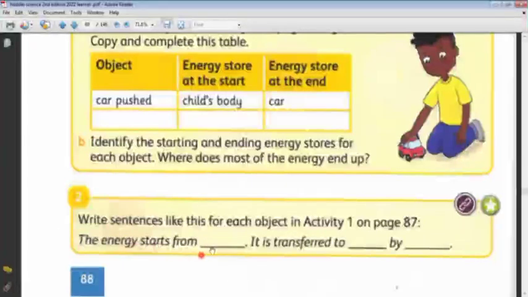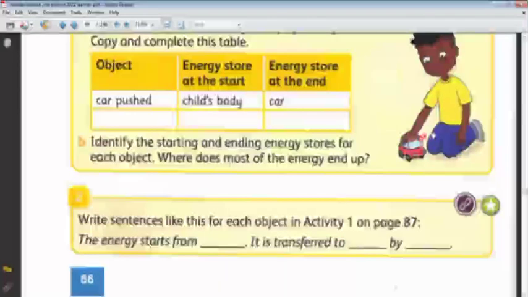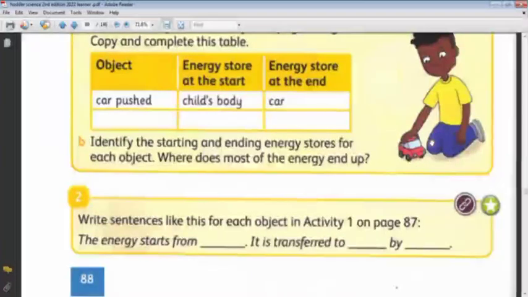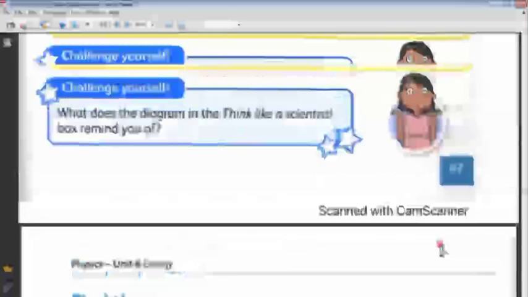So the energy starts from the body of the boy. It is transferred to the car because the boy moved or pushed the car, by movement. So the type of energy here is movement energy. So we can say that the energy starts from the body of the boy and is transferred to the car by movement. I want you to describe that energy transfer in each picture also here.